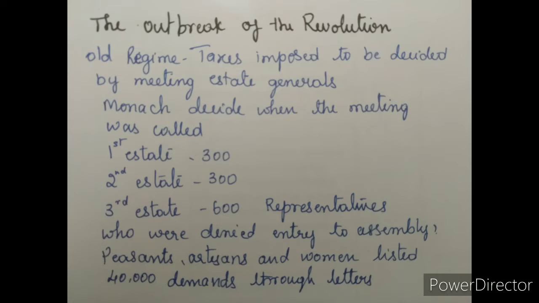The third estate was represented by more prosperous and educated members. Peasants, artisans, and women were denied entry to the assembly. However, their grievances and demands were listed in some 40,000 letters which the representatives had brought with them.